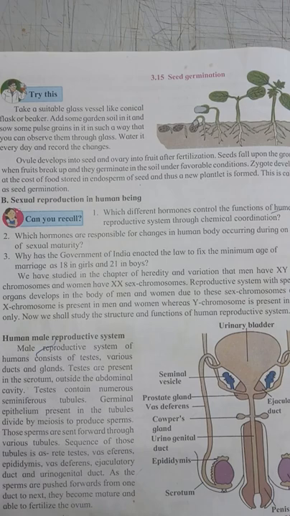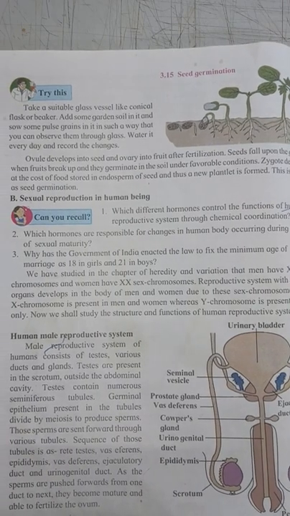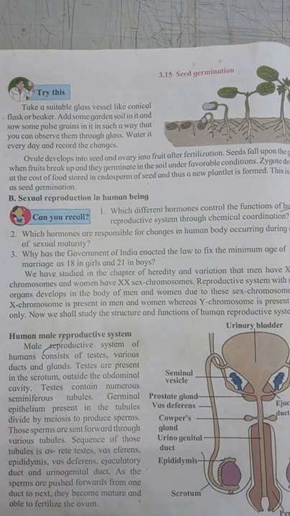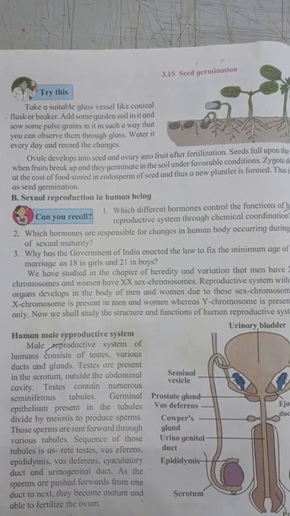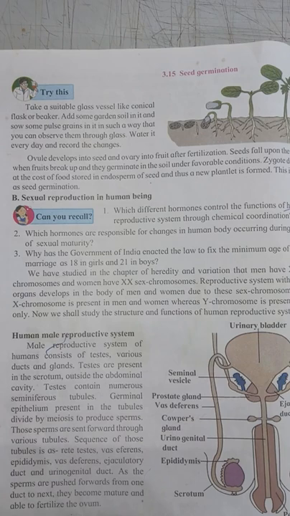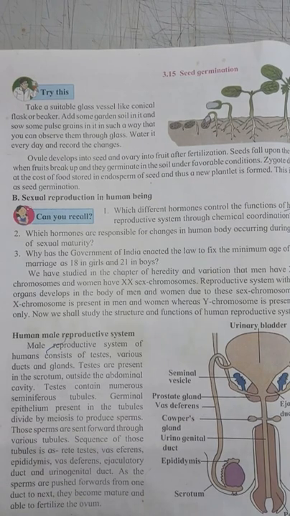Under favorable conditions, these seeds germinate and the zygote starts developing. From where does the zygote get its nutrition? As you know, in fertilization the endosperm is also formed, because there was double fertilization.